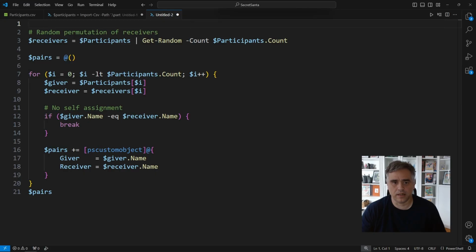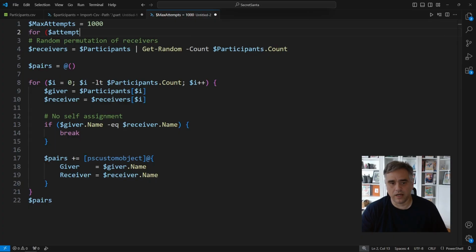Easy. We just keep trying until it works. Here we introduce maxAttempts equals 1,000. This is our safety limit, so we're not going to shuffle forever. Then we wrap our pairing logic in a for loop that runs up to 1,000 times. Each pass through this loop represents one attempt to find a valid shuffle.